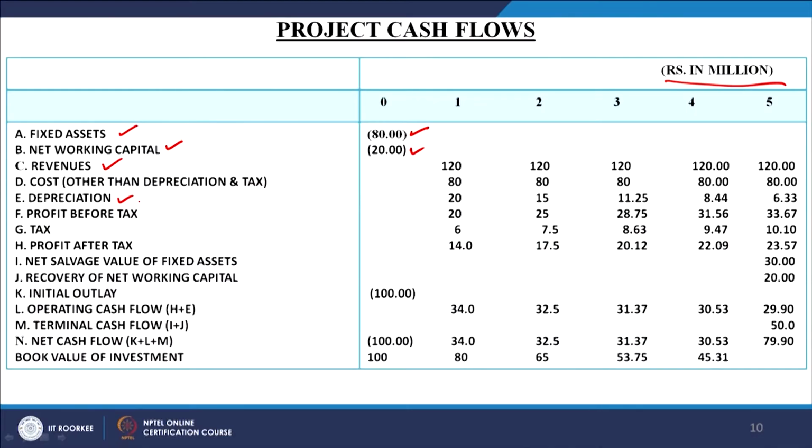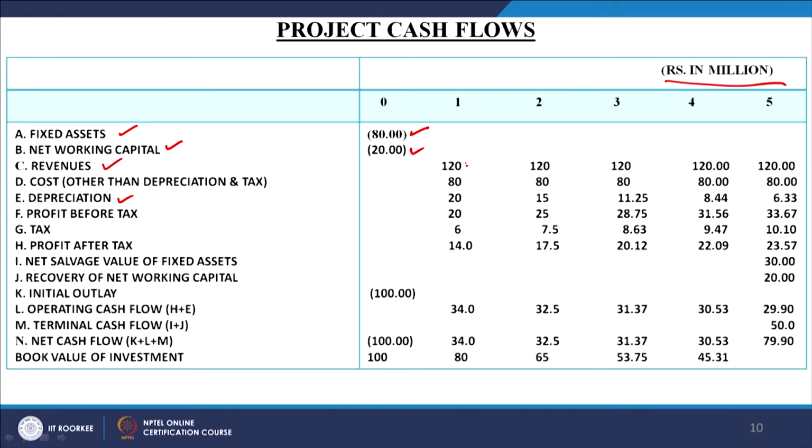So, we have calculated the depreciation here, which will be called a cost, because the total cost of the product when you work it out will include the depreciation as part of that cost. So, from the revenue, you have to subtract that, and you will be left with something called the profit before tax. This is called the profit before tax of 20 million rupees, because we got 120, we paid cost of production 80, we paid indirect cost as depreciation.